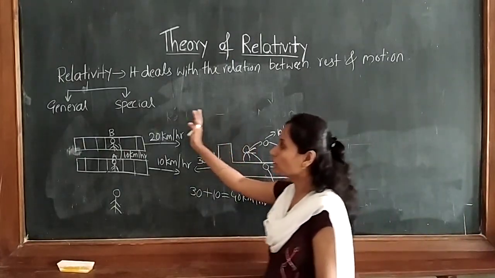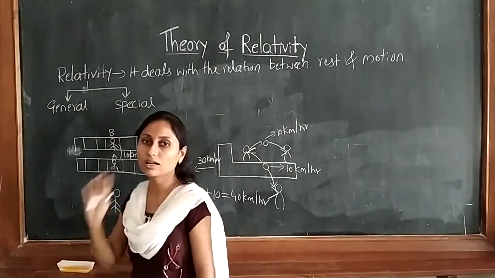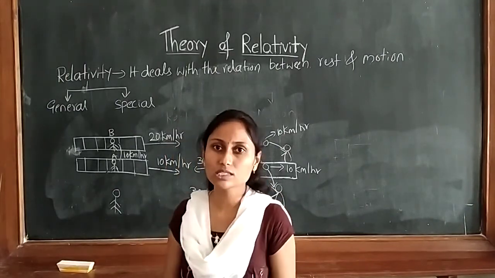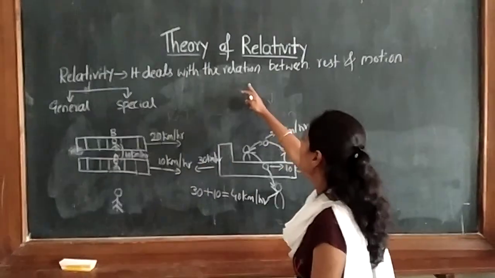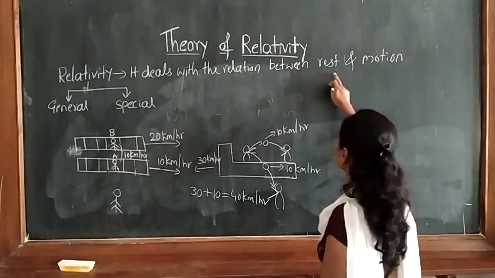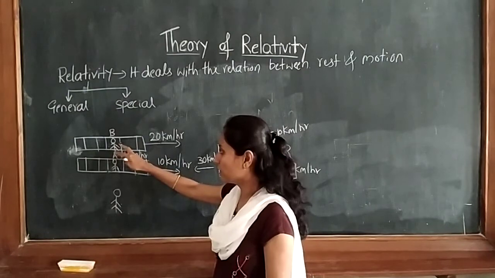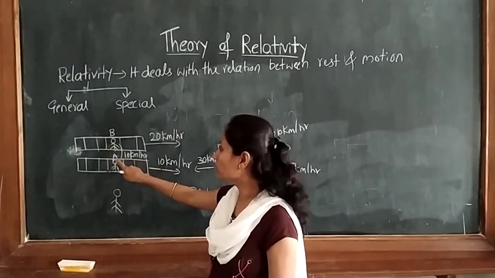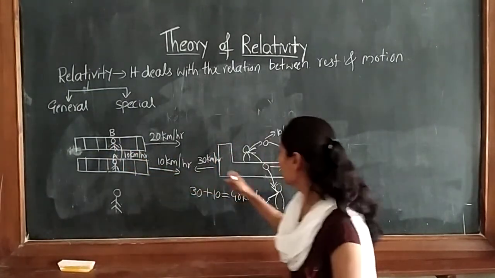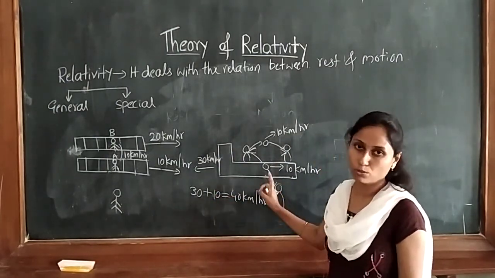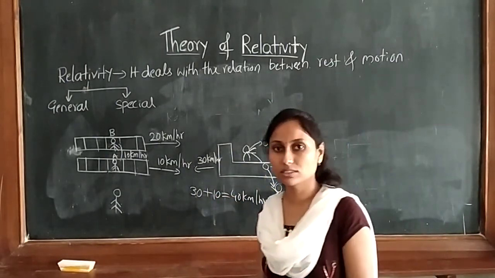So this is what we are calling the relativity. So relativity is nothing but it deals with the relation between rest and the motion. Here it is giving the relation between rest and the motion. Here also it is giving the relation between rest and the motion.